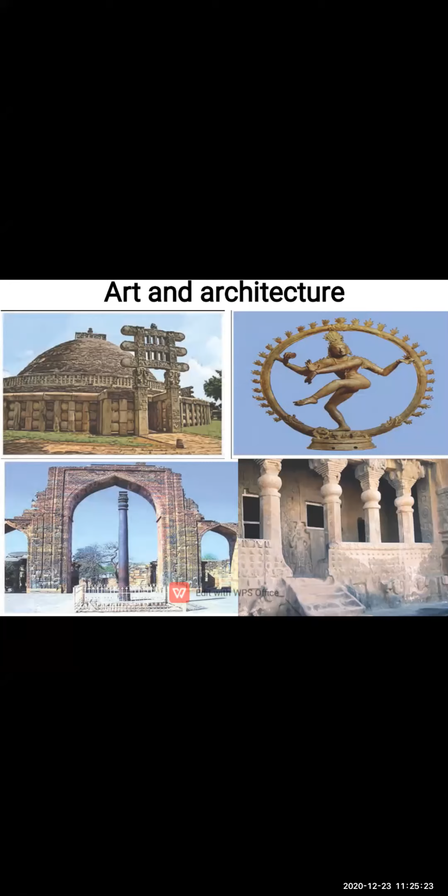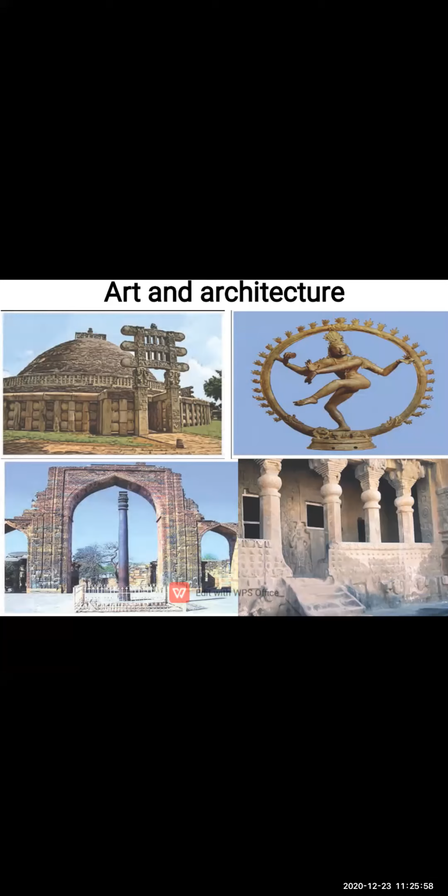That cave of Karla is an example of the ancient period of history. Then in Nashik also we have Ajanta, Ellora, the Stupa at Sanchi, cave sculpture. These are examples of art and architecture during the ancient period of history.